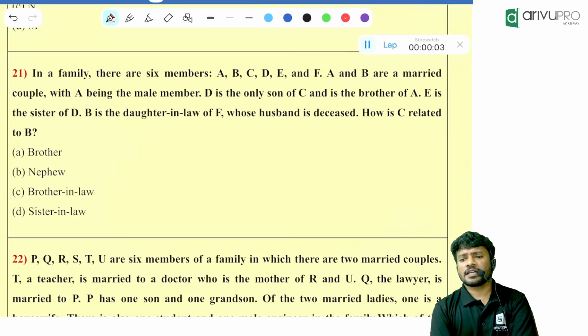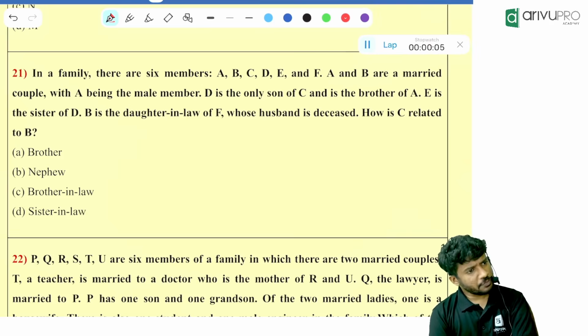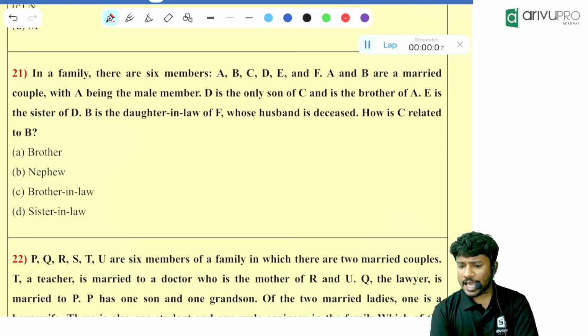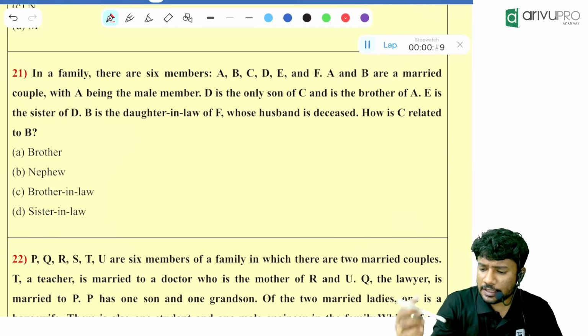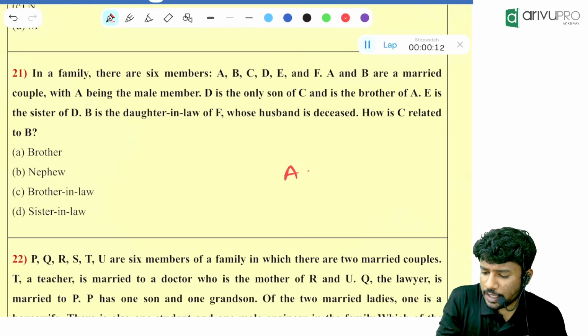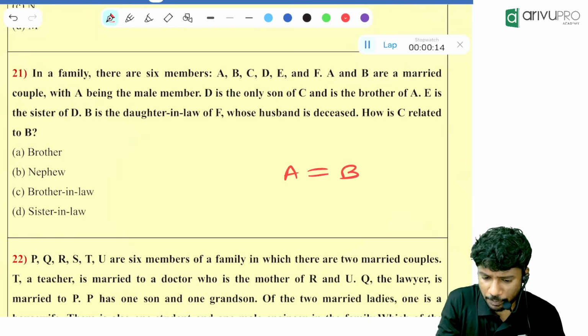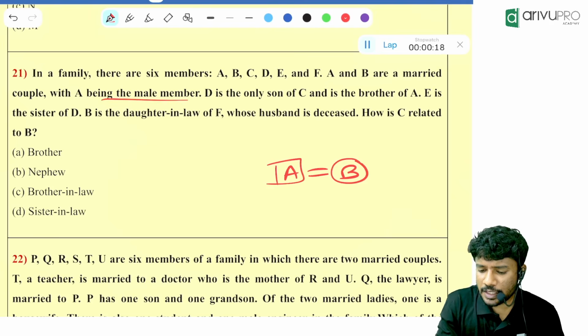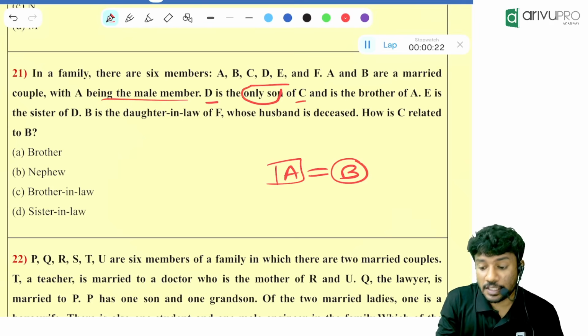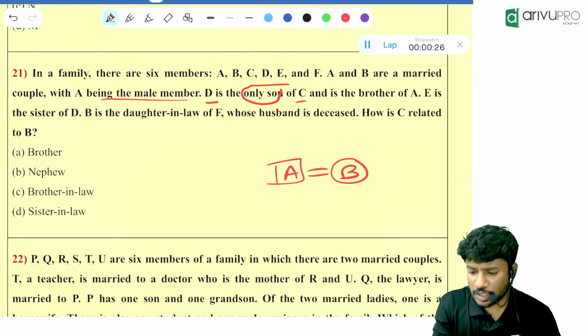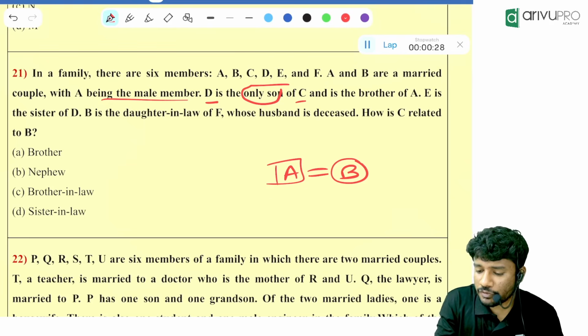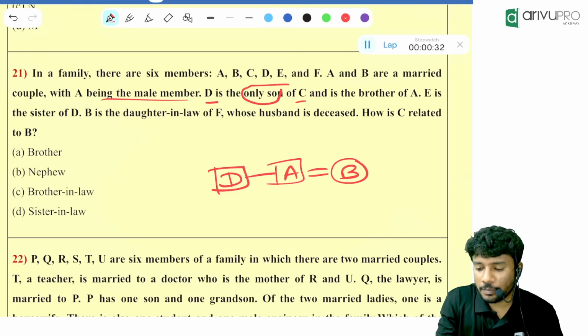In a family there are 6 members: A, B, C, D, E, F. A and B are married couples. A being the male member. That means A is male, B is female. D is the only son of C. We don't know about C. And is the brother of A. Who is the brother of A? D is the brother of A.